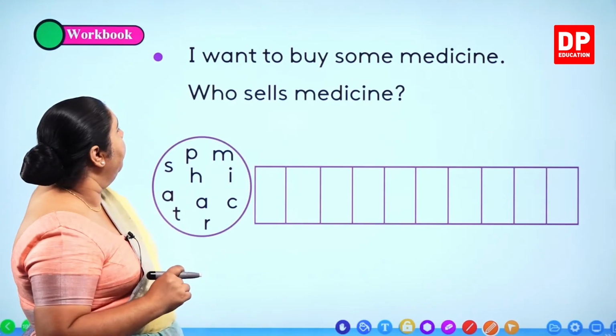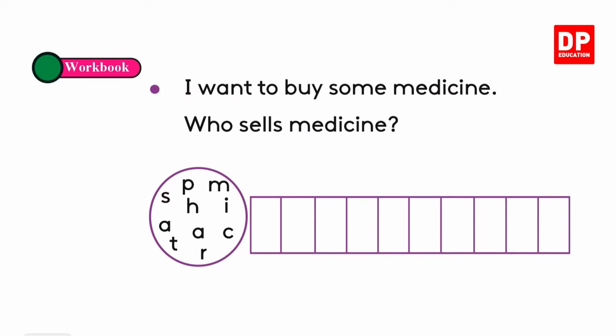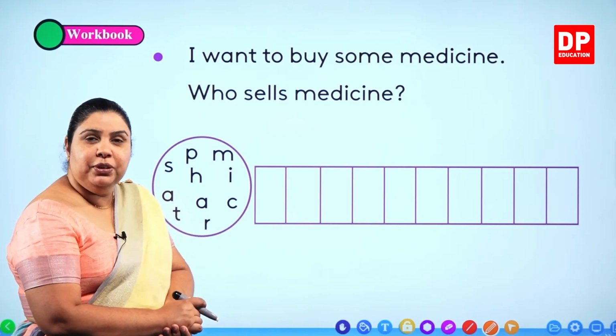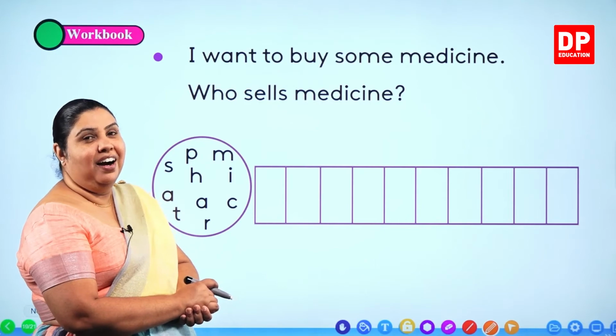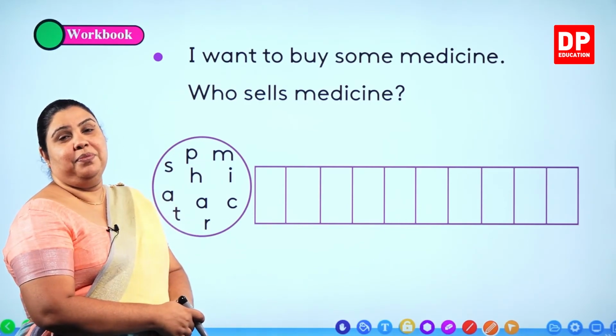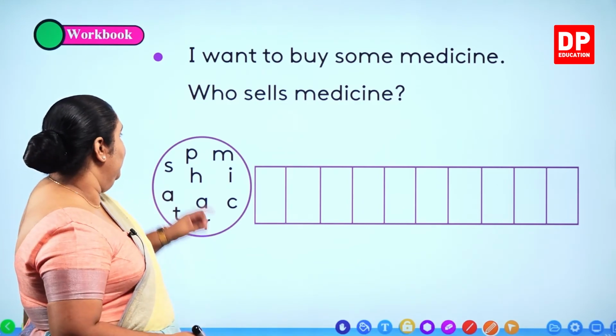Next one. I want to buy some medicine. I want to buy some medicine. Who sells medicine? Who is the one who sells medicine? That's a long word. Pharmacist. Pharmacist.